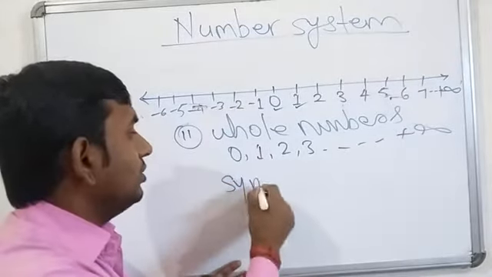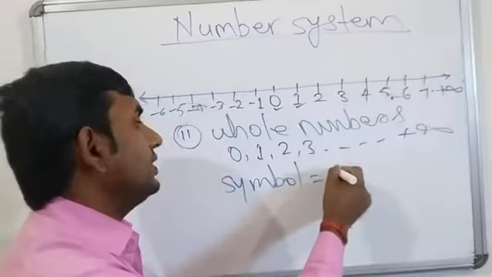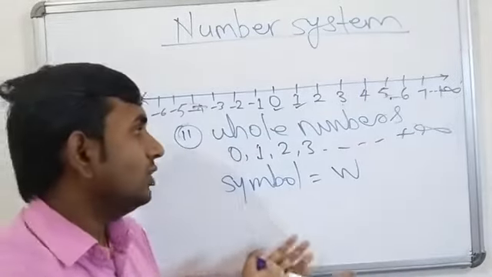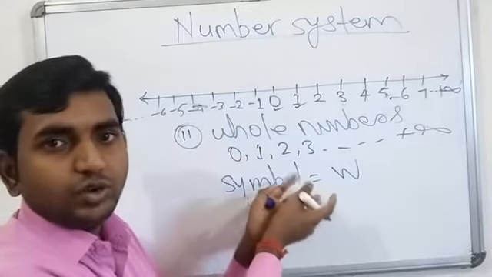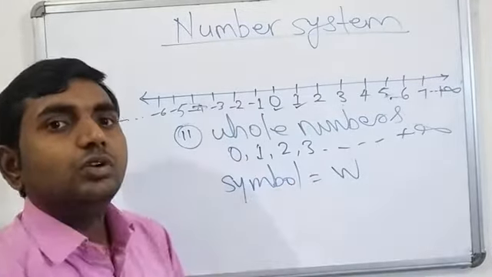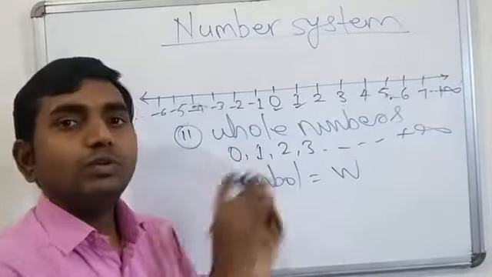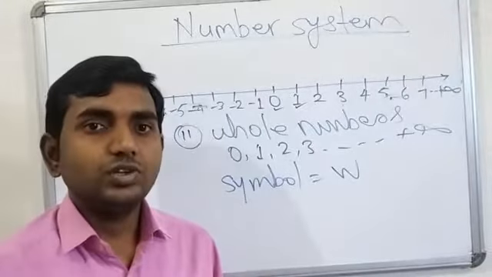By symbol we represent whole numbers by capital W. Whole numbers have all natural numbers and only 0 is included in this. So all natural numbers are whole numbers, but all whole numbers are not natural numbers.